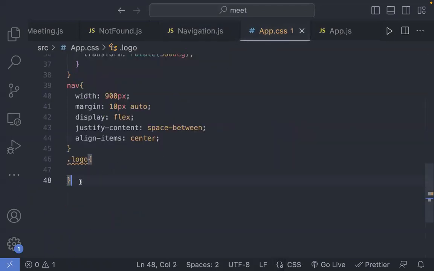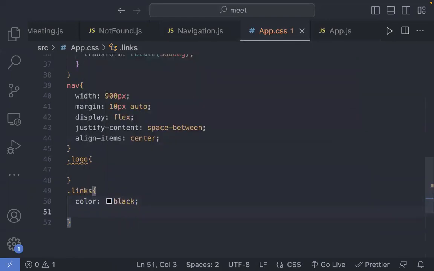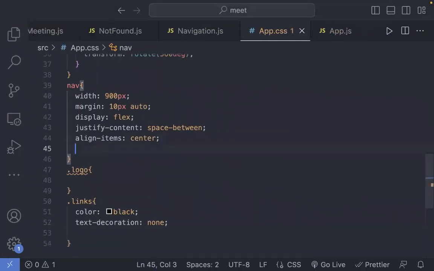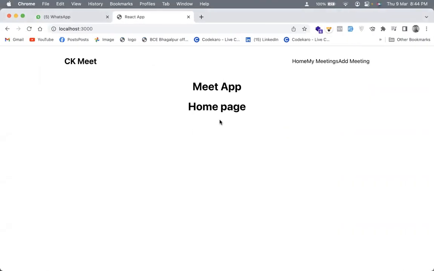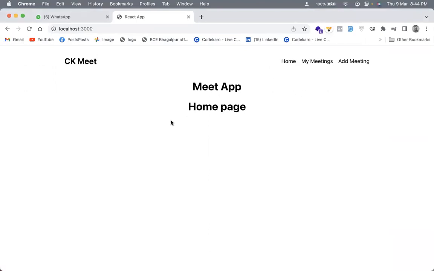Let me go here and I'll say that we have a class called links, and I could say that the color is black, right? Text decoration is none. And I could also say here itself that we have a gap of 16 pixels. So if you see this now, okay, not here. So we can say that we have a margin left of 16 pixels. So if you see this is how it all looks.